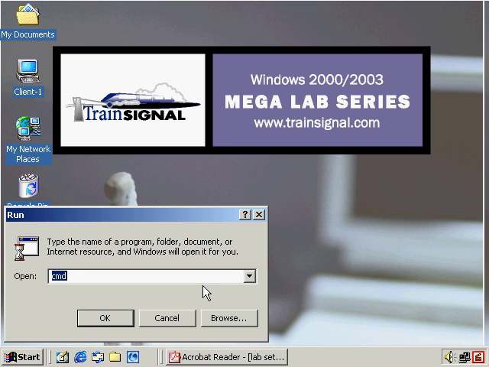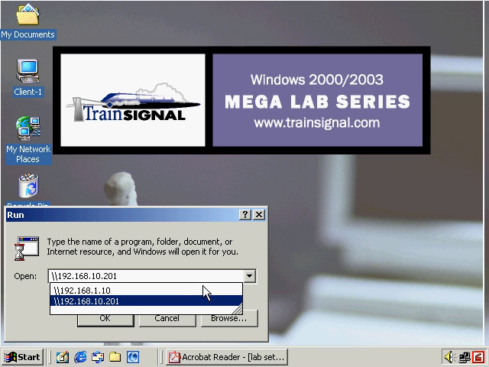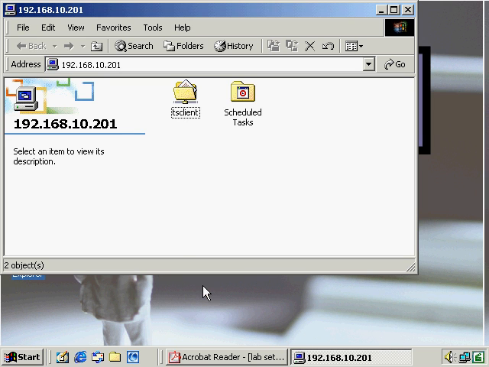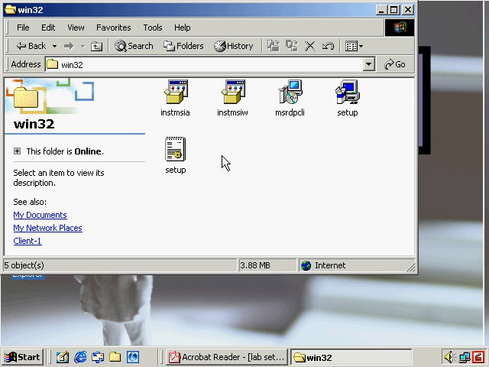I'm going to do that by entering a universal naming convention, UNC path, //, and I'm going to specify the IP address of that server. It just happens to be 192.168.10.201. I see the only share on that machine is that TS client. So I double click this, keep clicking through here, and go to the setup.